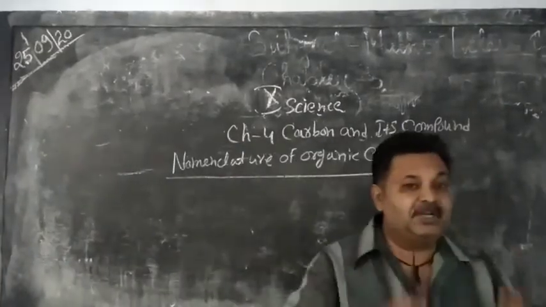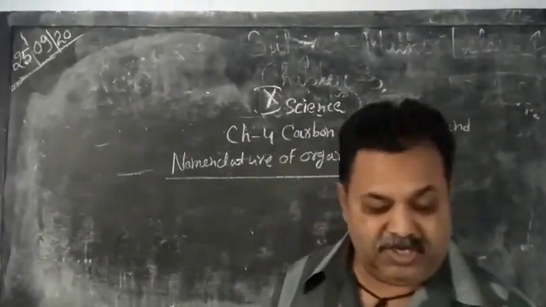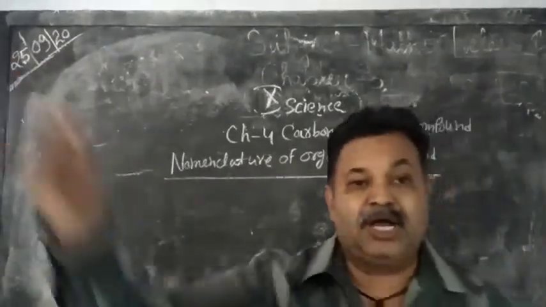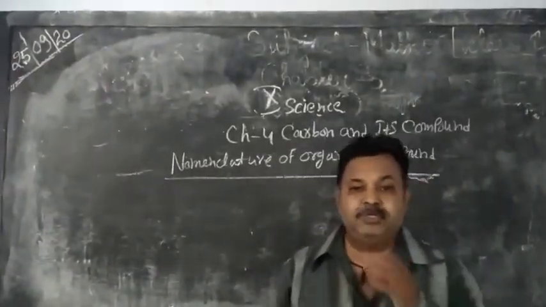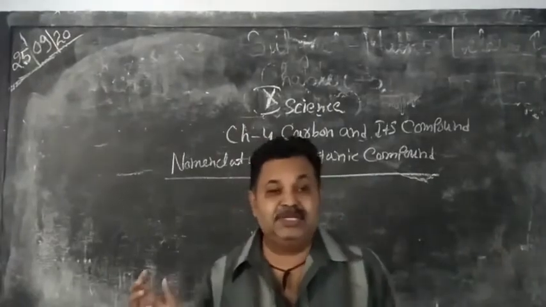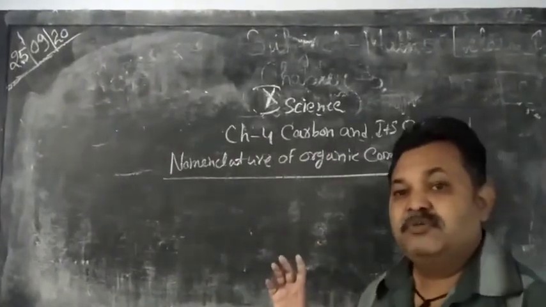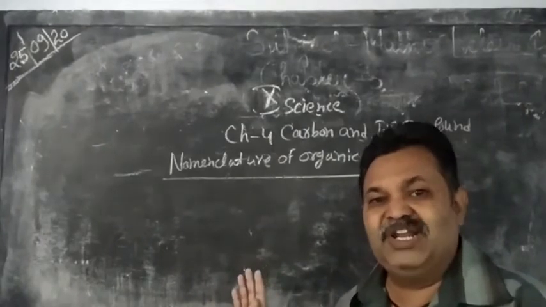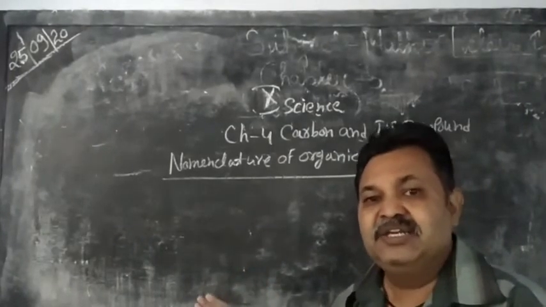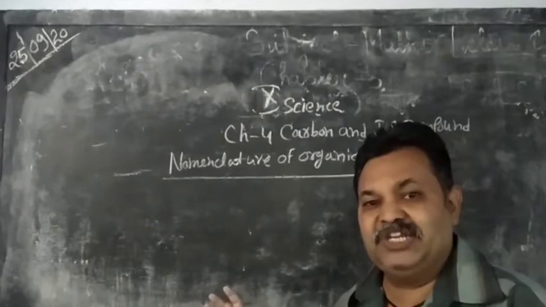In our previous classes, we discussed carbon and its compounds. You know that carbon is known as a unique element due to its properties of tetravalency and catenation.